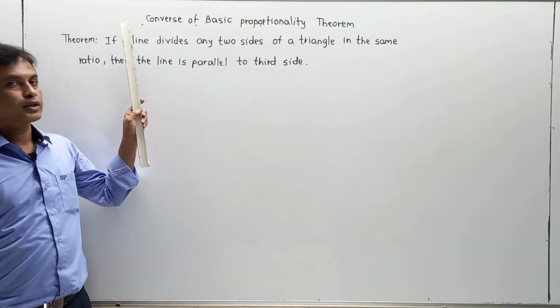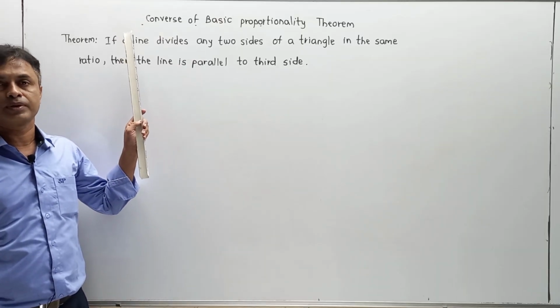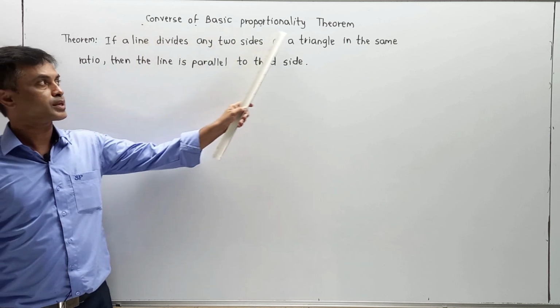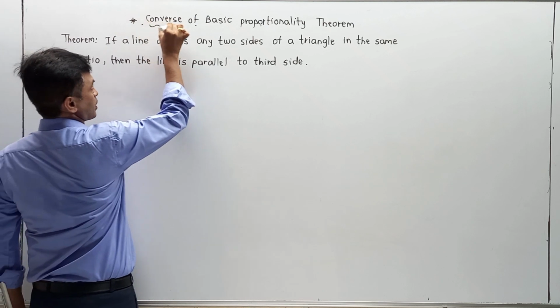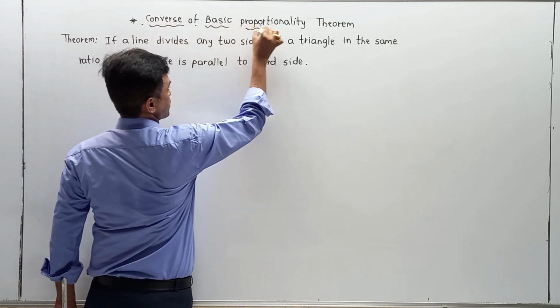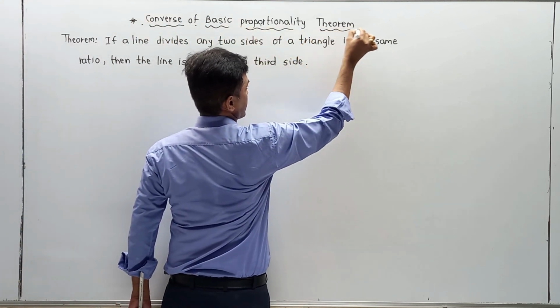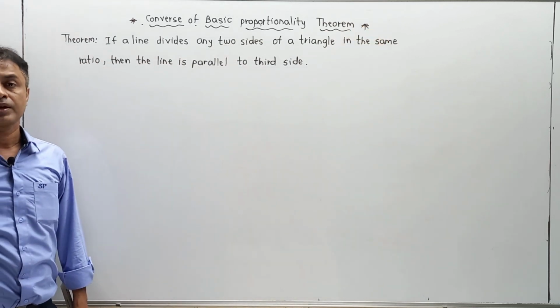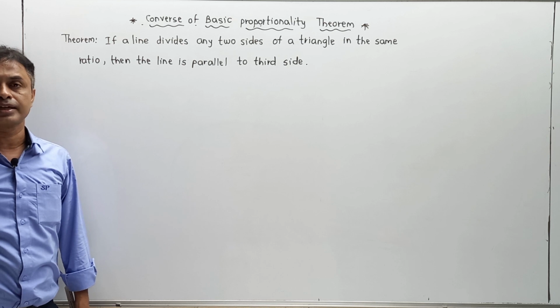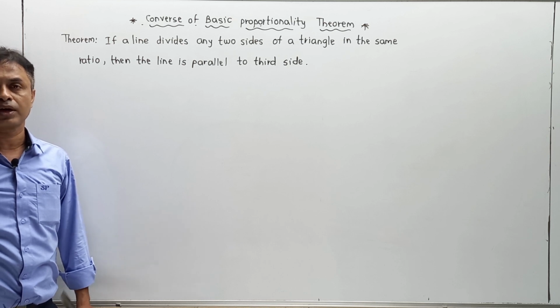Now we are moving to the next theorem, which is nothing but the converse of the basic proportionality theorem. What exactly is meant by the converse of the basic proportionality theorem? It is exactly the reciprocal condition of the basic proportionality theorem. First of all, we will try to understand its statement, and after the statement we are going to draw a diagram.